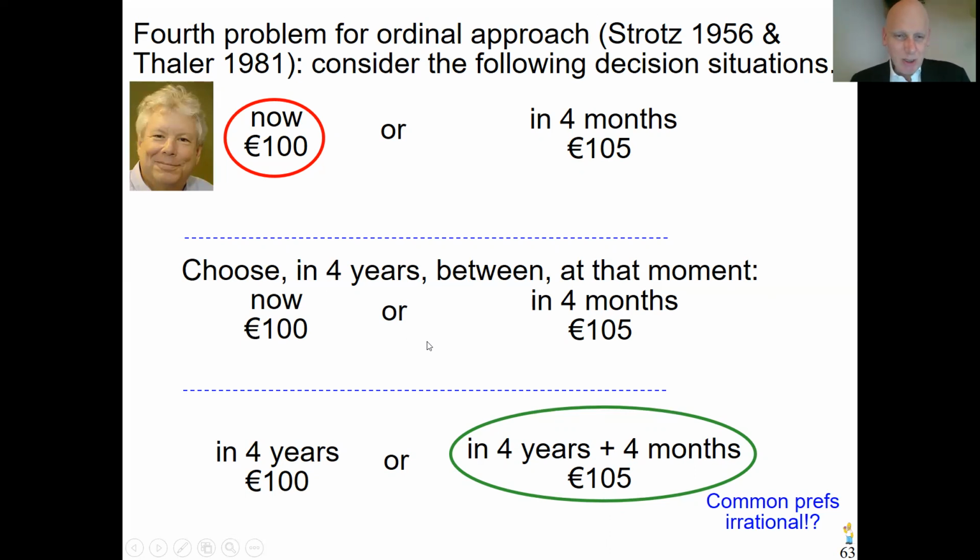That, I'm going to argue, is quite irrational, cannot be, because if you compare the middle and the low situation, the choice options that you are choosing from are the same, in the sense that in both cases, in exactly 4 years from now, you get €100, or in 4 years and 4 months, you get €105. It's the same object in that sense. So I would say what is best for you is best for you. And the only difference here is the moment I ask.